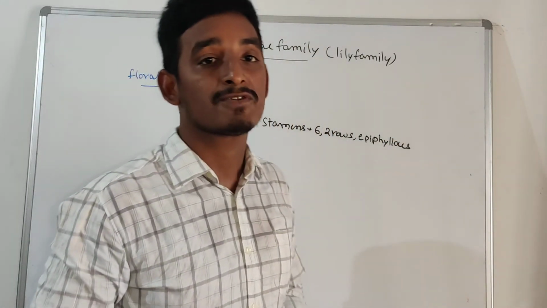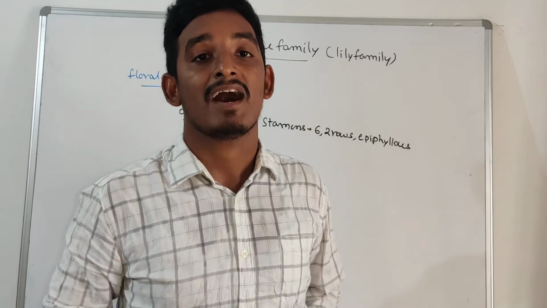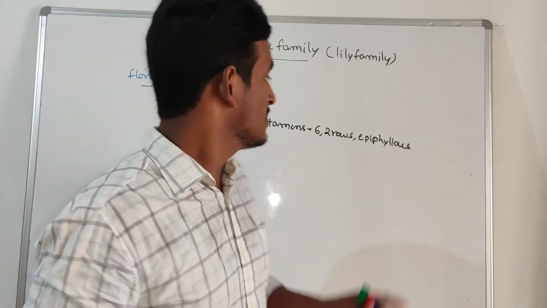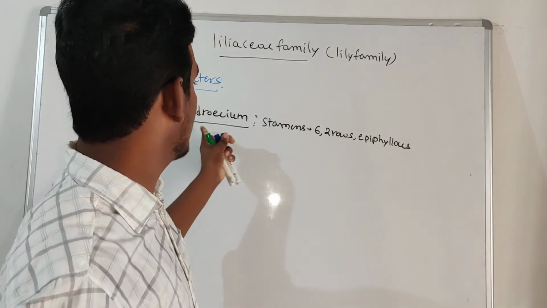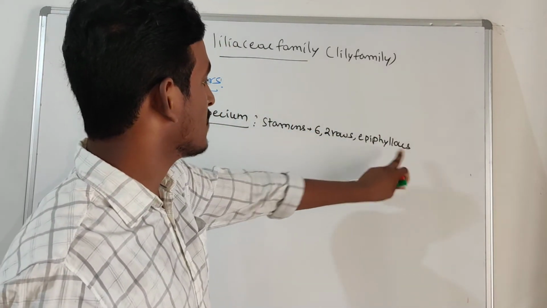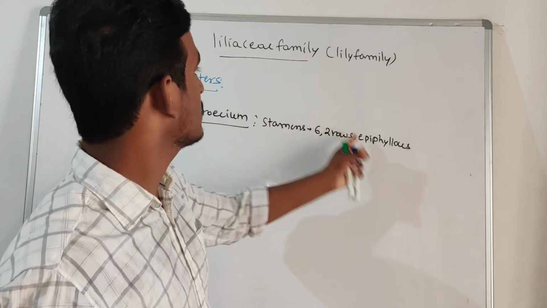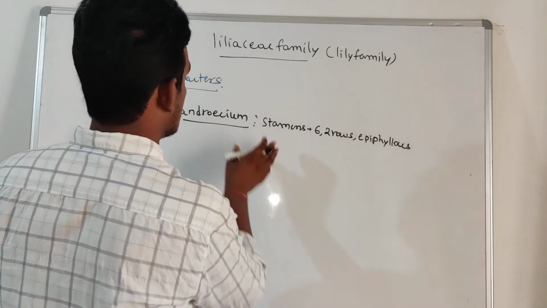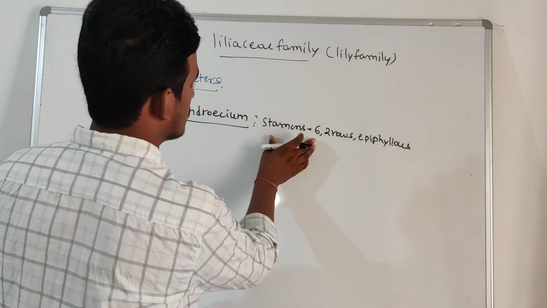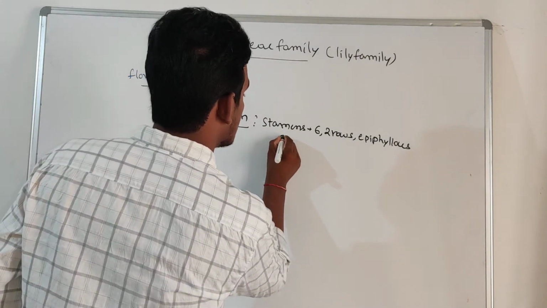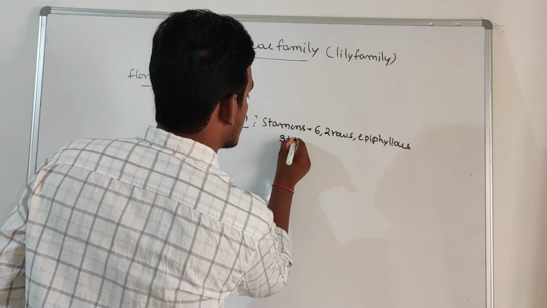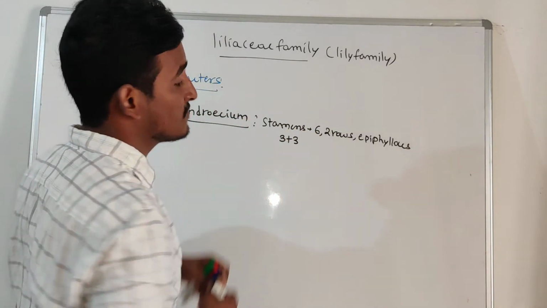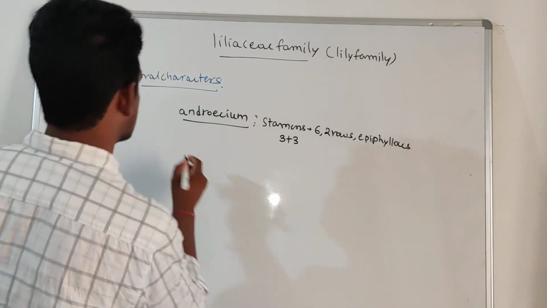If we see in the Solanaceae family, the stamens are attached to the petals, epipetalous condition. If the stamens are attached to the perianth, then we call it epiphyllous. That is found in the Liliaceae family, right? So it is about androecium. Total number of stamens is how many? 6 stamens, arranged in a 3 plus 3. Those are not fused. So after this, gynoecium.